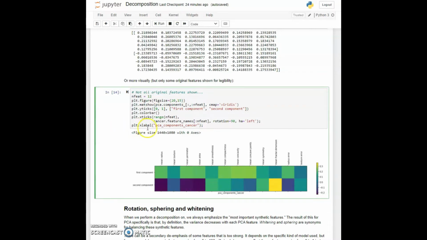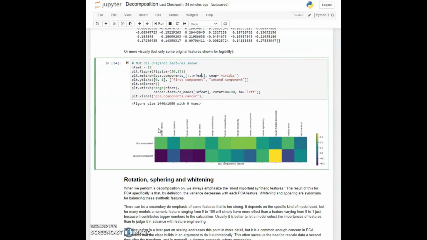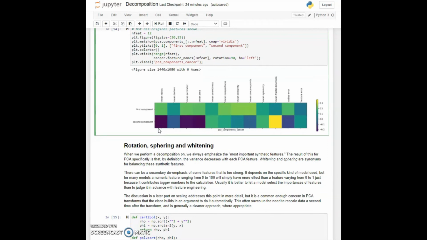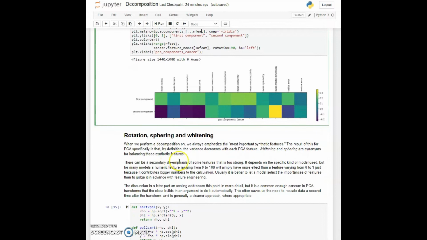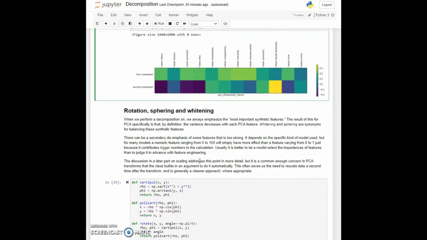We won't go into it in this lecture, but there are a few other things that you may want to do in conjunction or before you do a principal component breakdown of your original features. These are the concepts of rotation, sphering, and whitening, and you should look those up. One of the things, for example, you may want to do is not look at the features themselves, but rather their z-score. How many standard deviations from the mean do they tend to vary? And that's more useful as a measure before you do PCA than looking at the original feature.